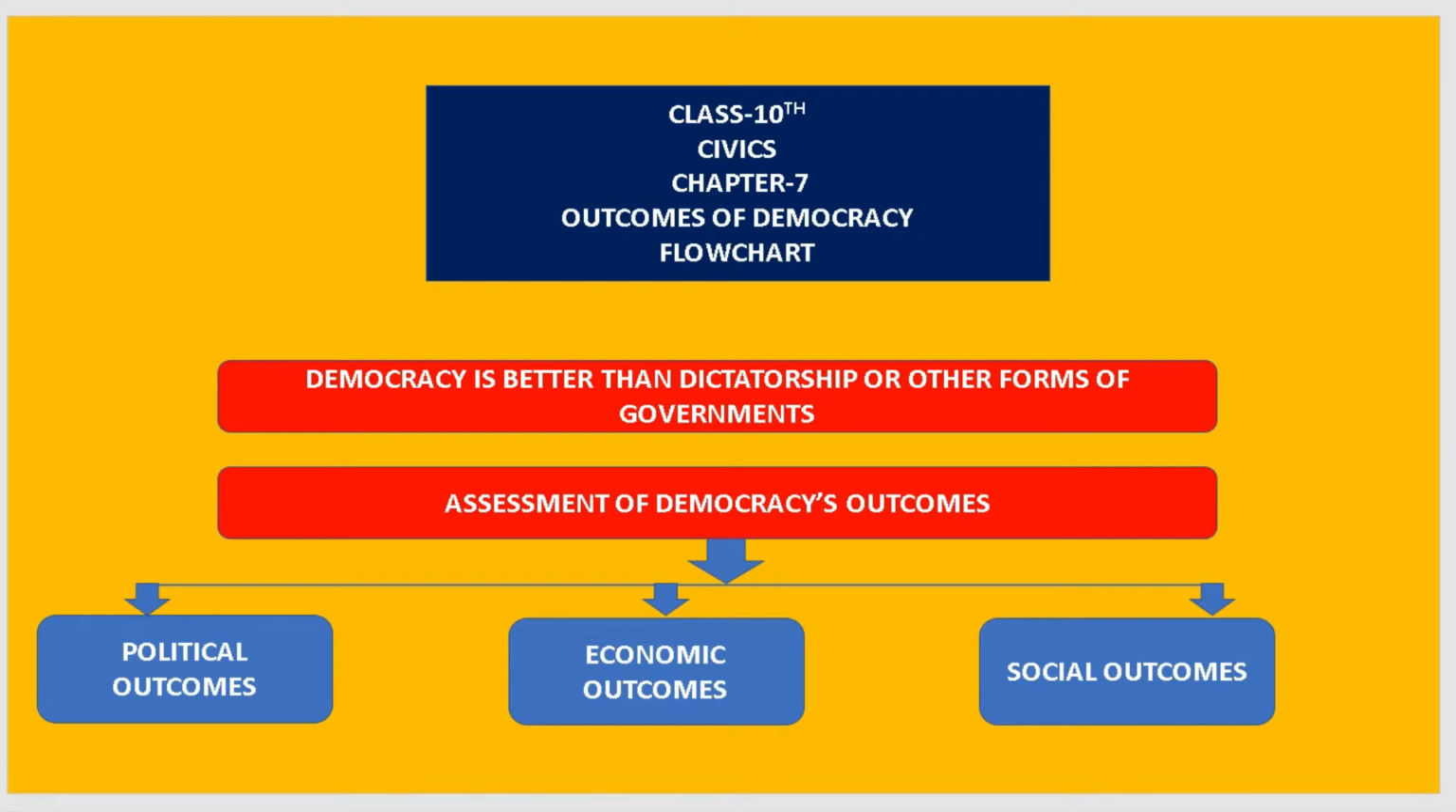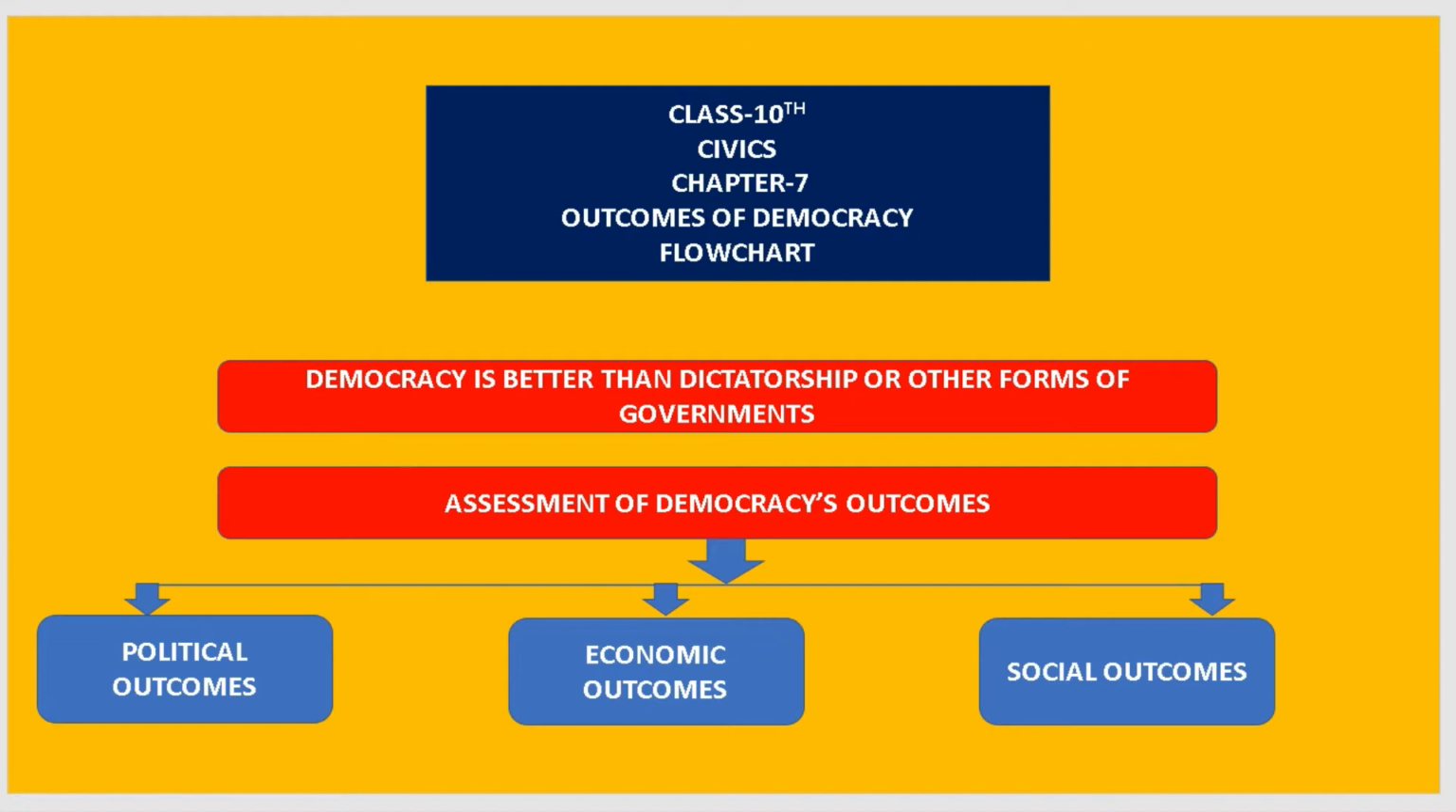First of all, the main important heading of this chapter is: democracy is better than dictatorship or other forms of government. So what is the reason behind that? Questions from this heading come in the exam for 5 marks. First, democracy promotes equality among citizens. It enhances the dignity of the individual. It also improves the quality of decision making. Next, it provides methods to resolve conflicts. It also allows room to correct mistakes. So these are the main points on why democracy is better than dictatorship or other forms of government.